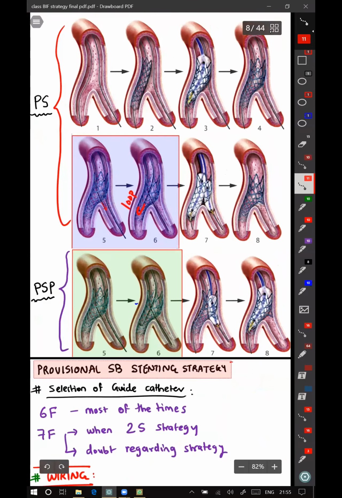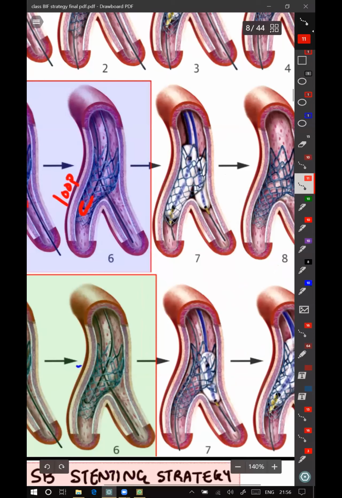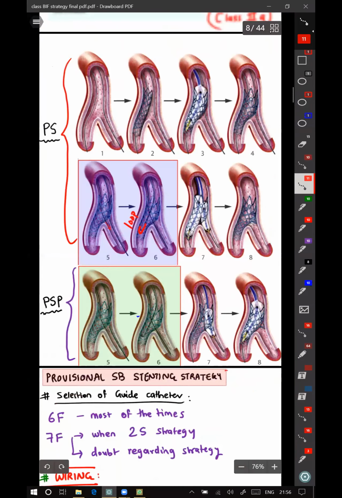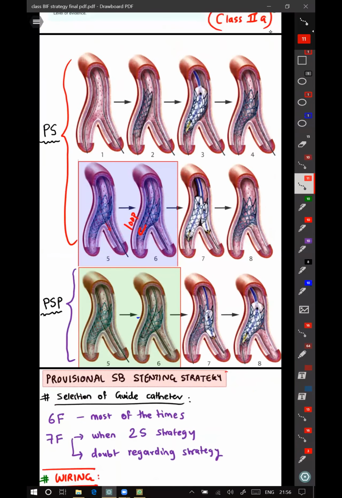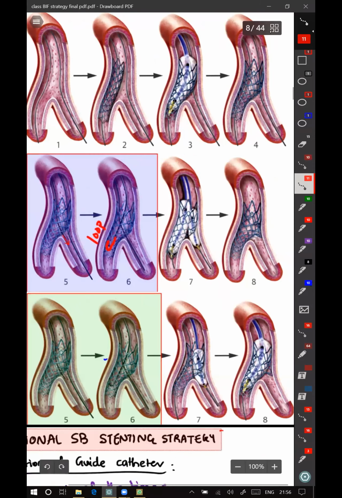So we are using an NC balloon here. Yes, NC. To optimize and get the best results, the things which you have to do are POT, FKI, and an NC balloon. These 3 things you should have for an optimized bifurcation. One is POT, the second is FKI, and the third is the NC balloon.